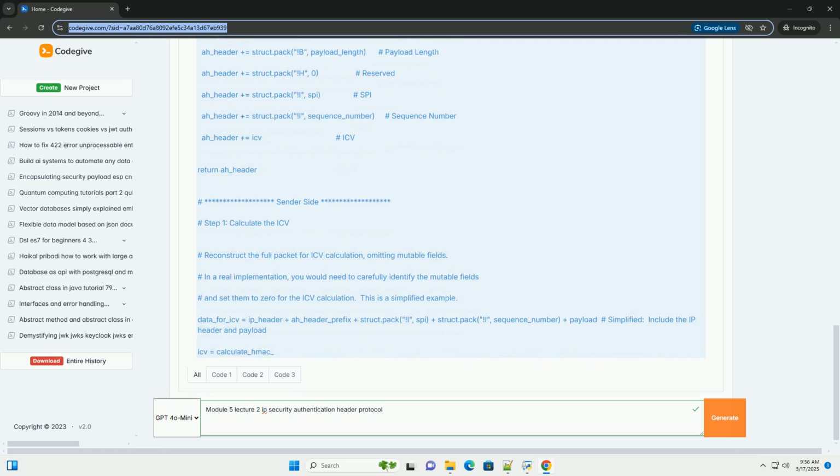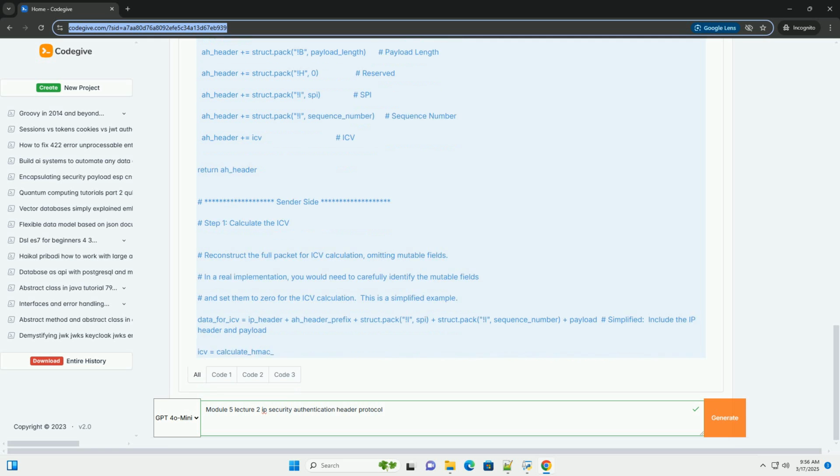Sequence number, 32 bits. A monotonically increasing counter that is used for anti-replay protection. The sender increments the sequence number for each packet sent within the SA. The receiver checks the sequence number to ensure that the packet is not a replayed packet. The receiver keeps track of the highest sequence number received within the SA. Packets with sequence numbers lower than a certain threshold (replay window) are considered replays and discarded. This field can be optional if the SA is configured without anti-replay protection.